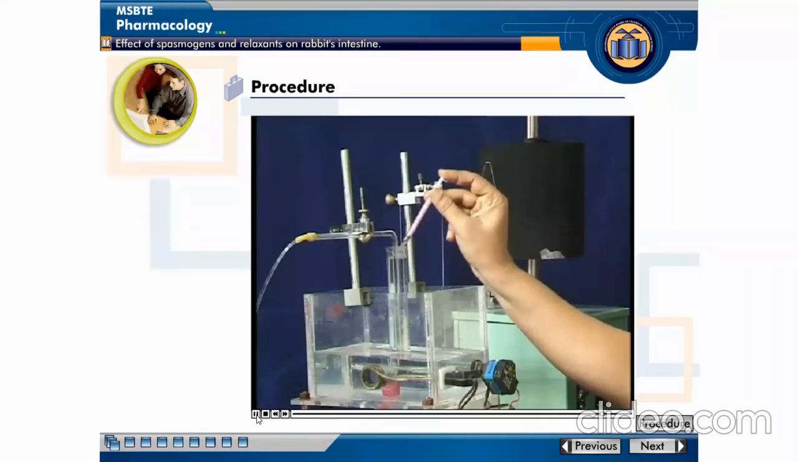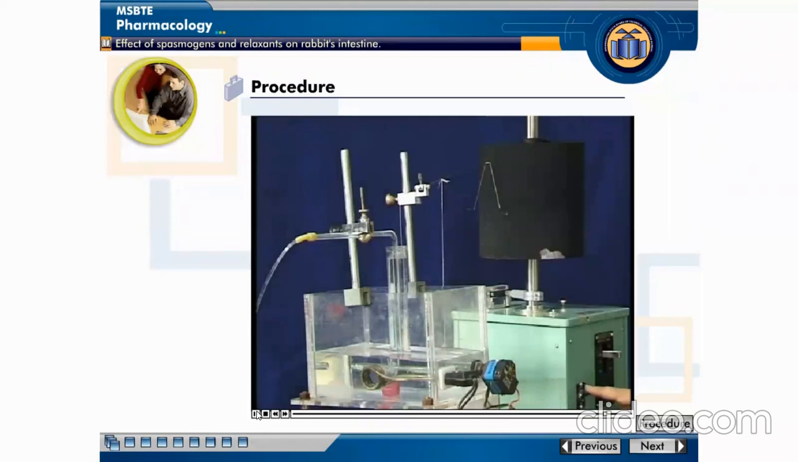Relax the tissue properly and record normal pendular movements. Up to this point, when acetylcholine is injected into the intestine of a rabbit, it shows a contraction effect, that is, a spasmogenic effect. Barium chloride also shows a spasmogenic effect, that is, contraction of the intestine of the rabbit. But when atropine is given with acetylcholine,